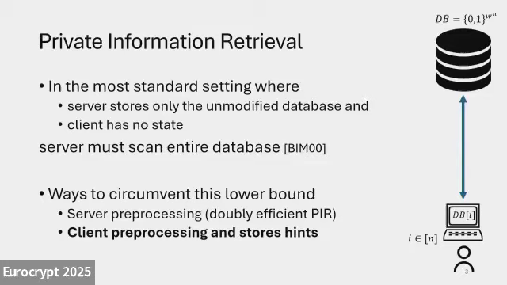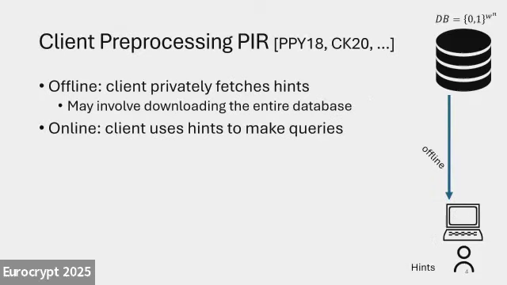It's going to be even worse than just downloading the entire database or running the linear scan type of PIR. The second paradigm, which is the focus of my talk, is called client preprocessing. In this case, it's the client who will do some preprocessing on the database to produce some hints. The client stores the hints and will later use these hints to speed up its future queries. Now our PIR has an offline phase and an online phase. Both are interactive. In the offline phase, the client needs to privately fetch some hints, which possibly involves downloading or streaming the entire database in order to create these hints. Then there's an online phase where the client uses the hints to make queries.